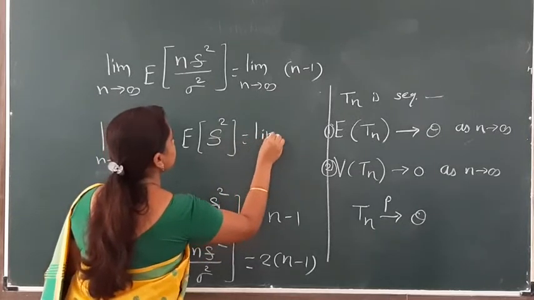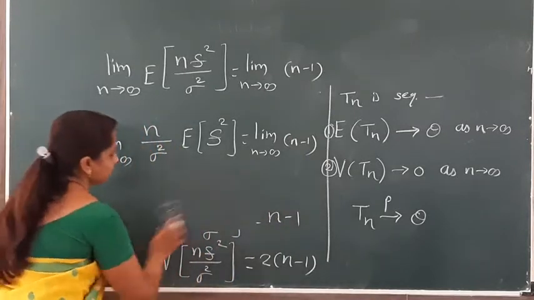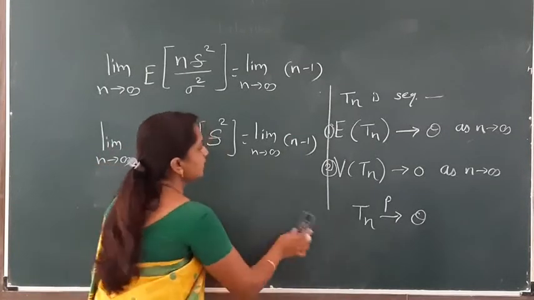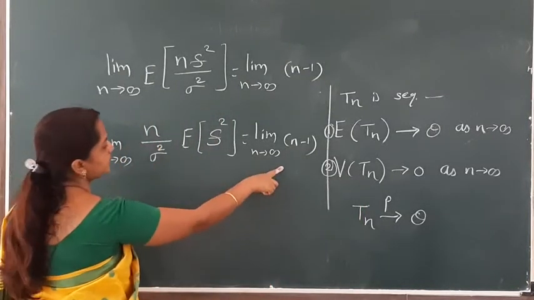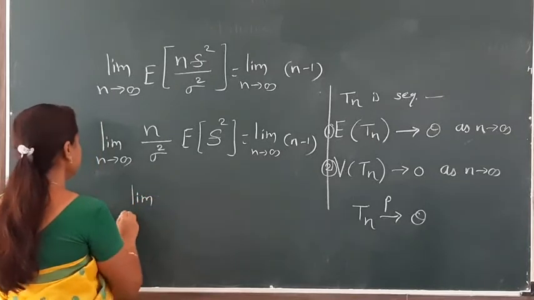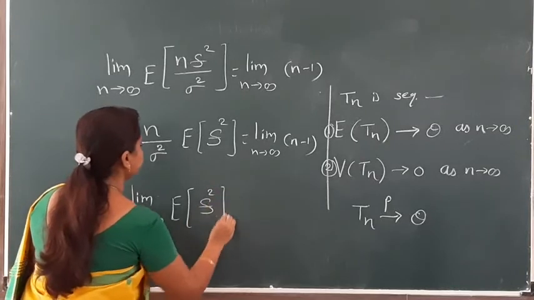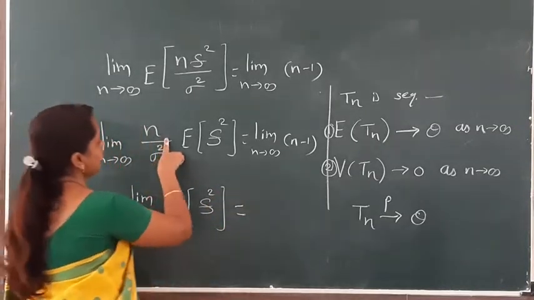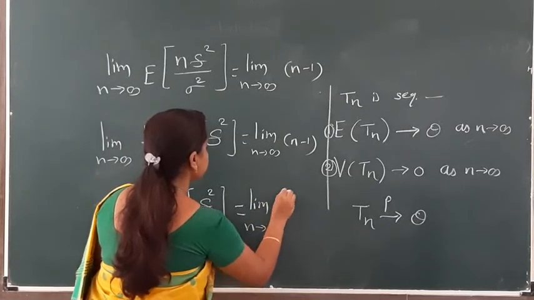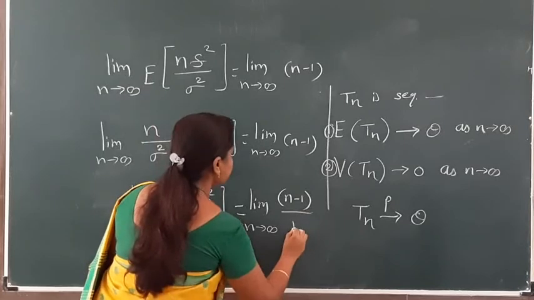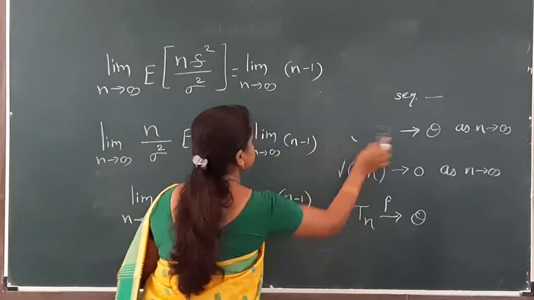Here also, limit n tends to infinity, n minus 1. Constants are outside the bracket. We have to prove these two properties. So this constant goes to the other side and multiplies this term. So finally, limit n tends to infinity, expectation of S square is equal to limit n tends to infinity, (n minus 1) divided by n, multiplied by sigma square.